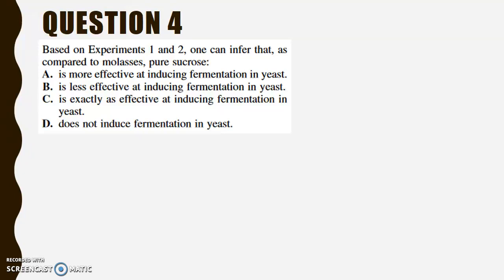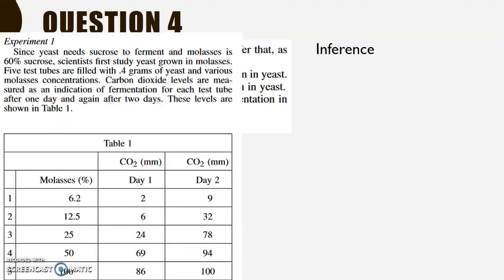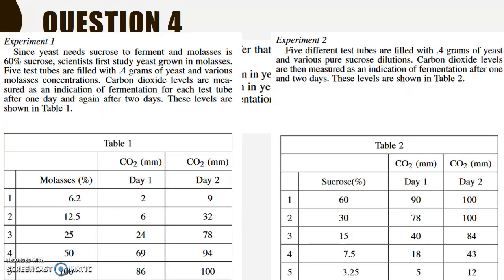Answer choice A is more effective at inducing fermentation. Answer choice B is less effective at inducing fermentation. C is exactly as effective, or D does not induce fermentation in yeast. When we look at our experiments, we'll need to pay attention to the levels of fermentation. So here we have experiment 1 and experiment 2.